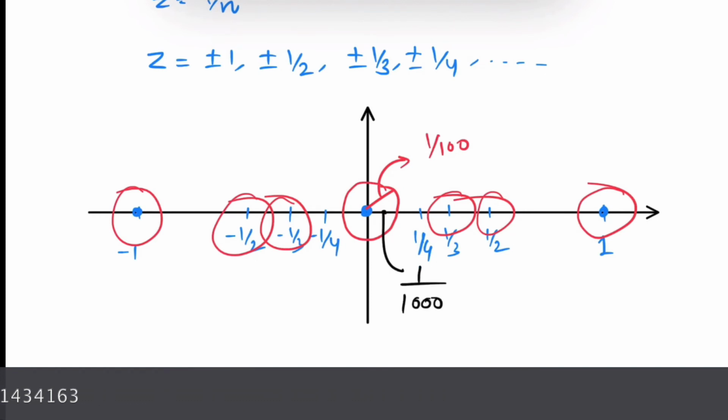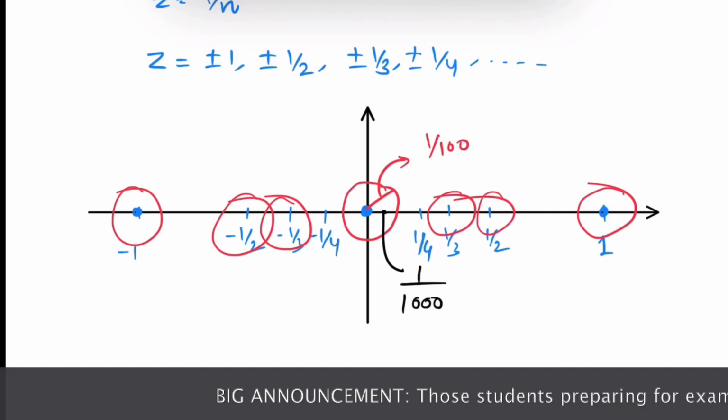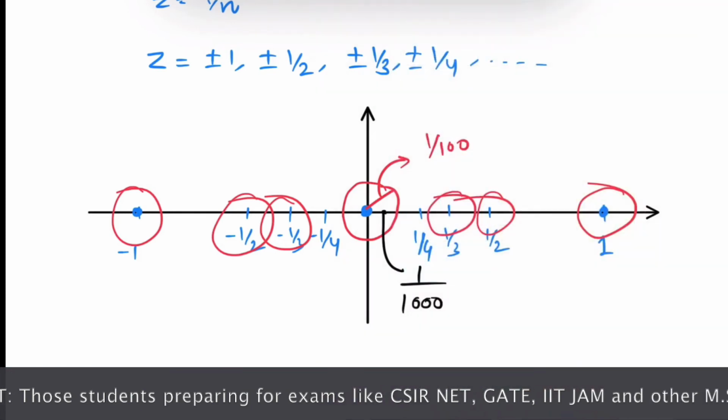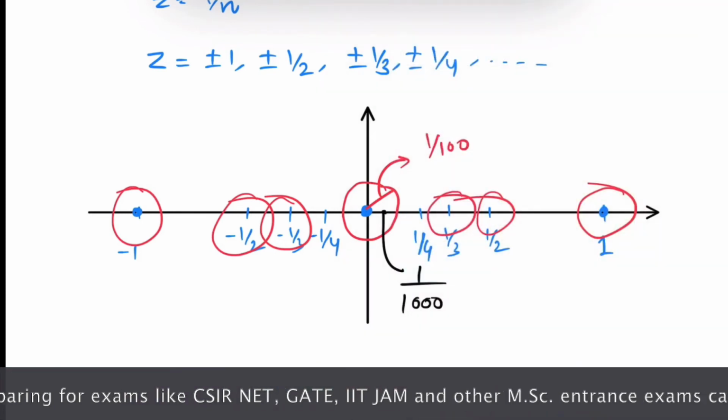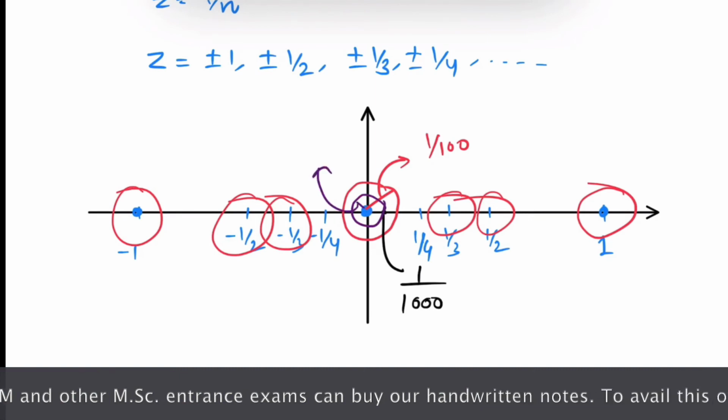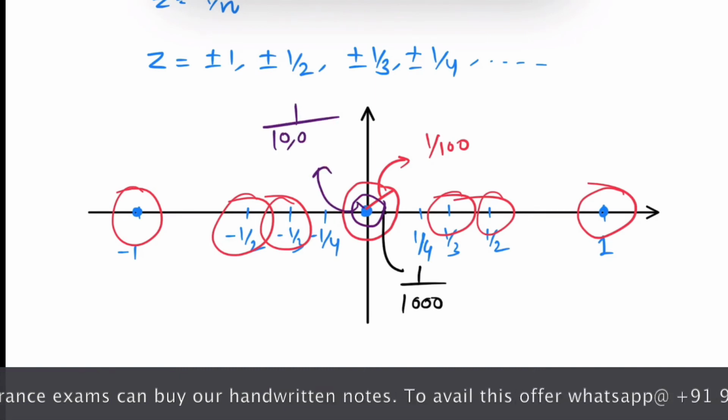So inside this neighborhood the function is not analytic at every point. Suppose we construct another neighborhood which is smaller than this neighborhood, with radius 1 over 10,000.